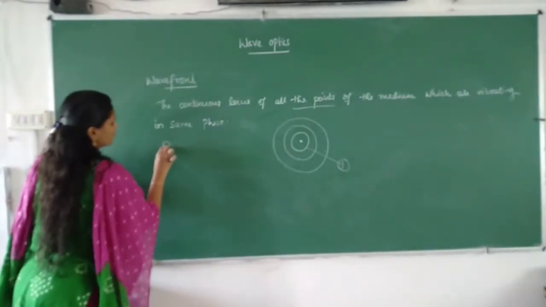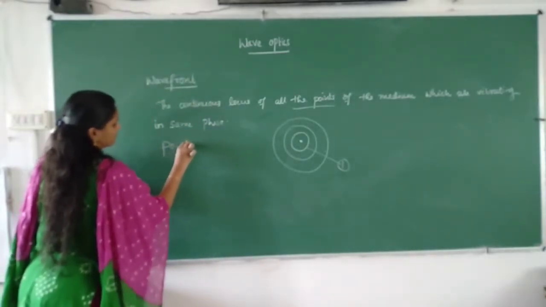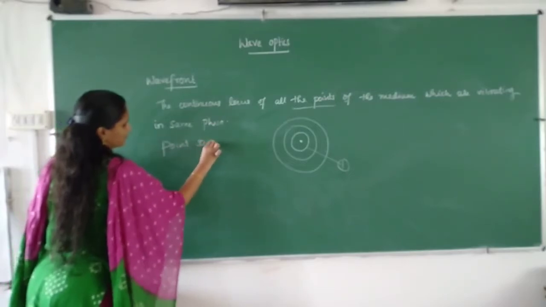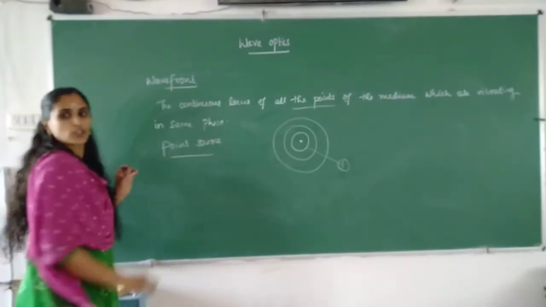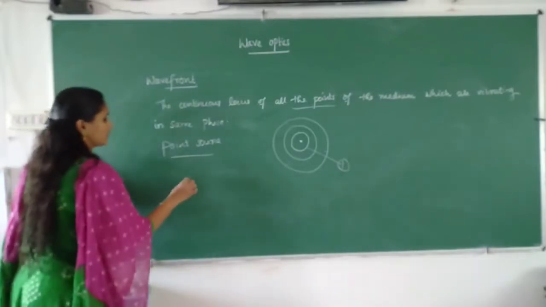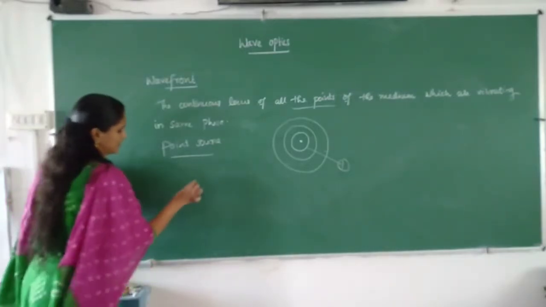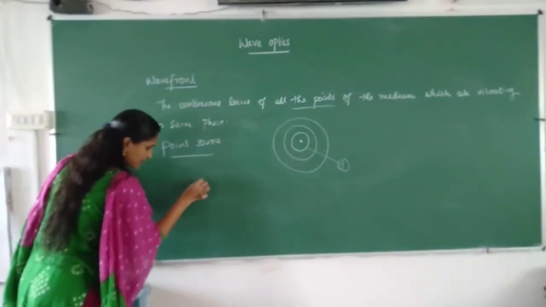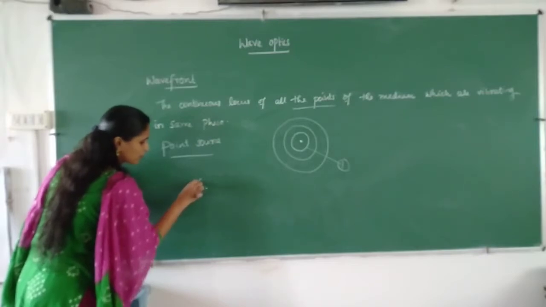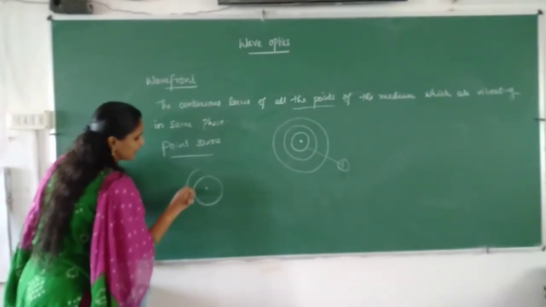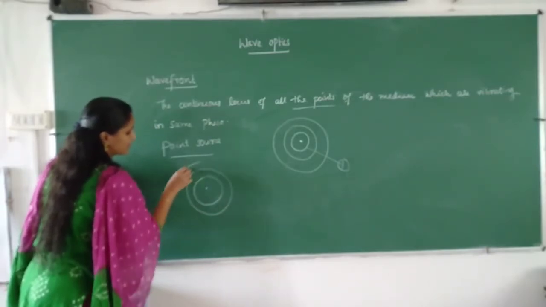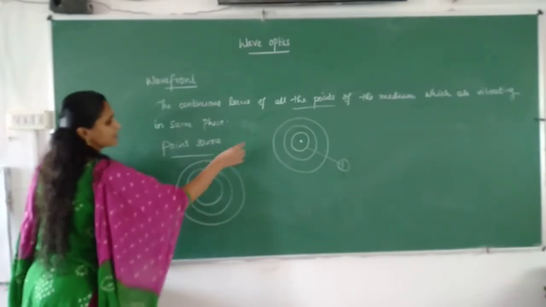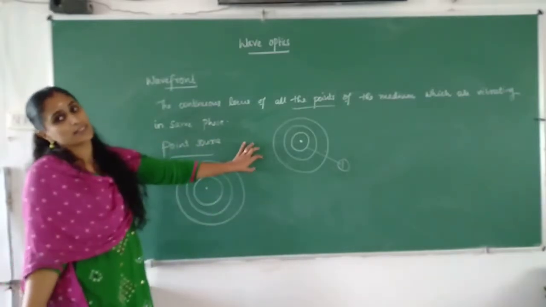So if we are considering a point source, we can say that this wavefront will be of concentric spheres. So if this is a point source, we will get a spherical wave. If we are considering three-dimensional, here it is only two-dimensional, that's why we are telling concentric circles.